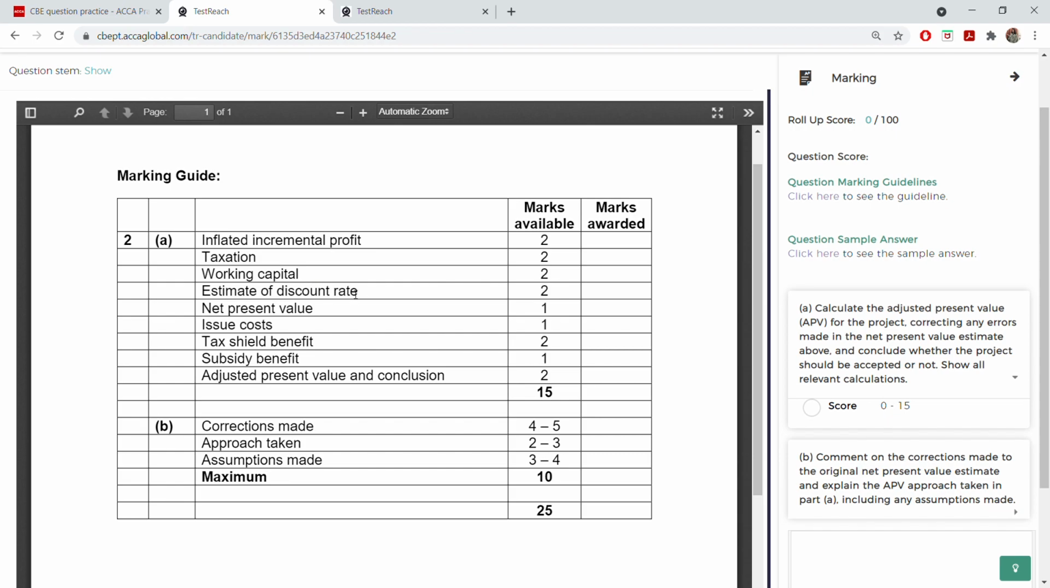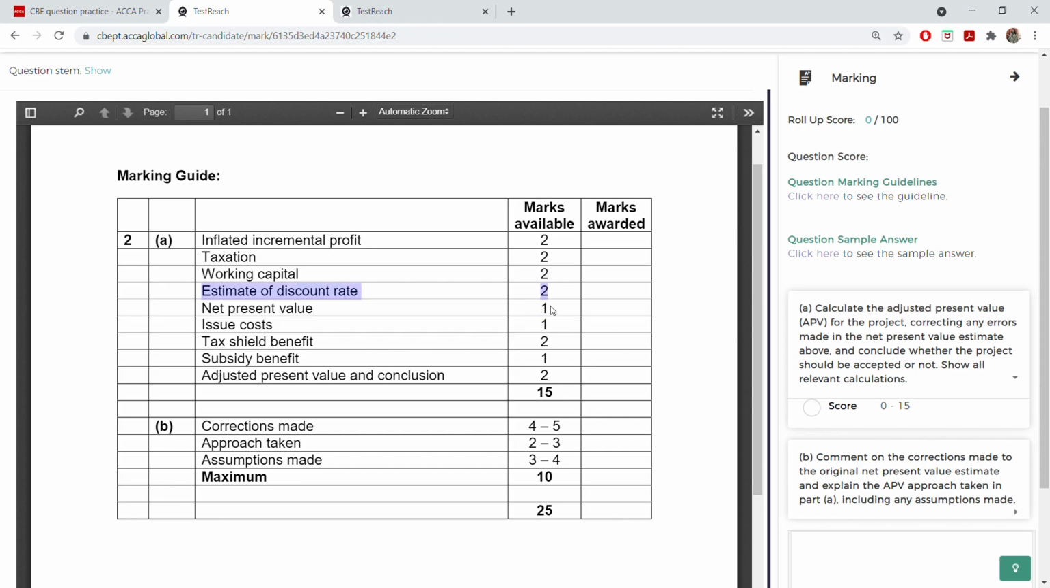Then estimate of discount rate is also 2 marks. It's not easy. You have to take the proxy company's equity beta, find asset beta, then use that asset beta in your cost of capital, the capital asset pricing model. Then net present value, only 1 mark. Only 1 mark for net present value. So just see if this step, this step, this step are correct. Even if your net present value finally went wrong somewhere in your calculation, you will still get marks. How many marks? 2, 2, 2, 2, 2. 8 marks you will get.